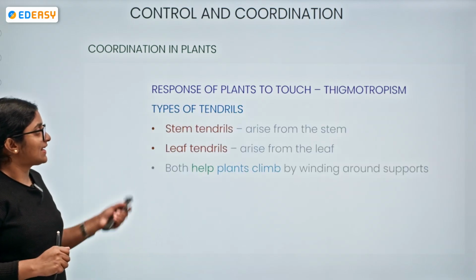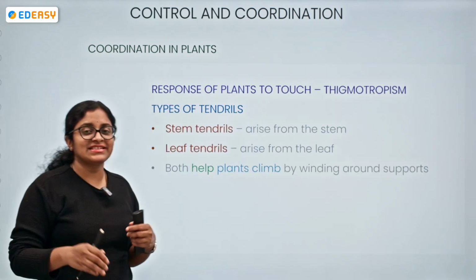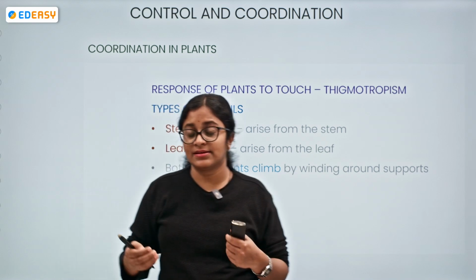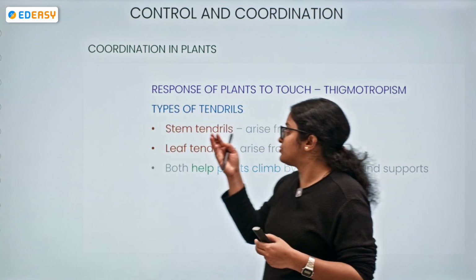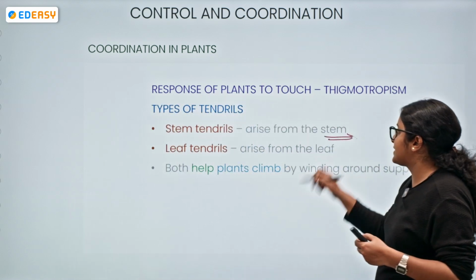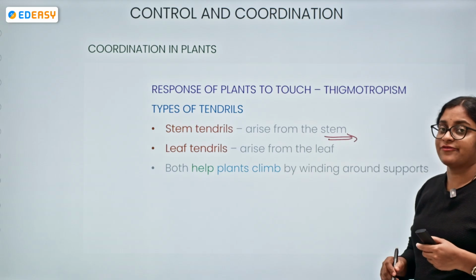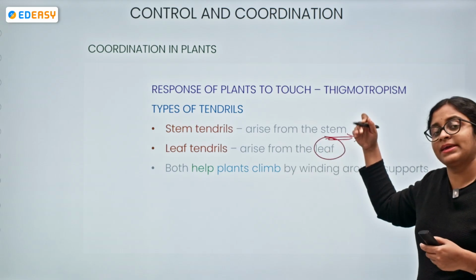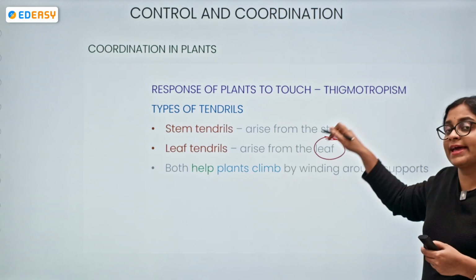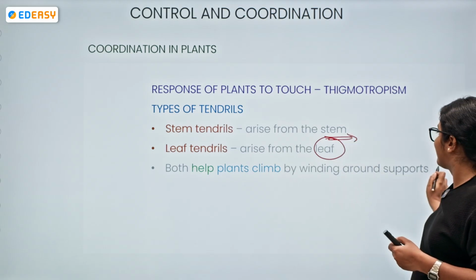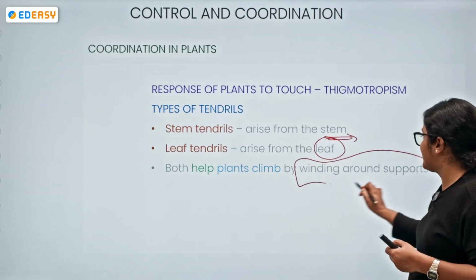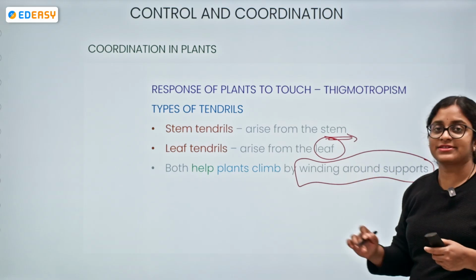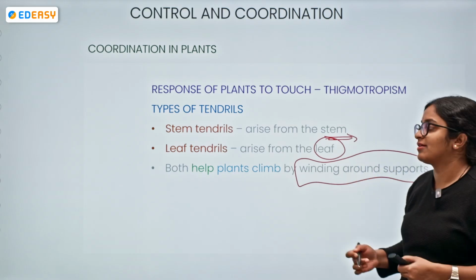As for types of tendrils, we have stem tendrils, and leaf tendrils are also there. Stem tendrils arise from the stem, and leaf tendrils arise from the leaf. Both help the plant to take the support and to move on.